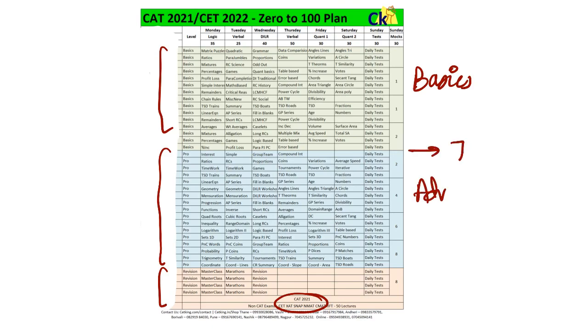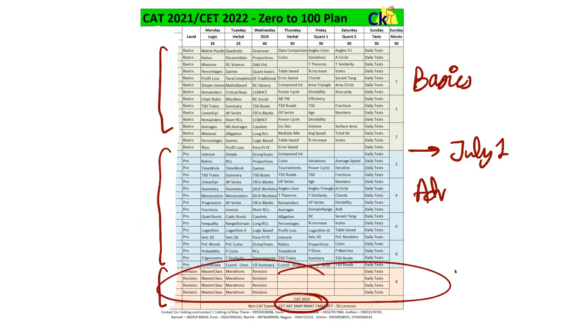That will be probably from July onward. So July 1 we'll go for the advanced level. And then in the last 1 month we're going to revise everything. So we are going to complete the syllabus 3 times before you sit for the CAT exam. So this is the plan you can follow on your own.